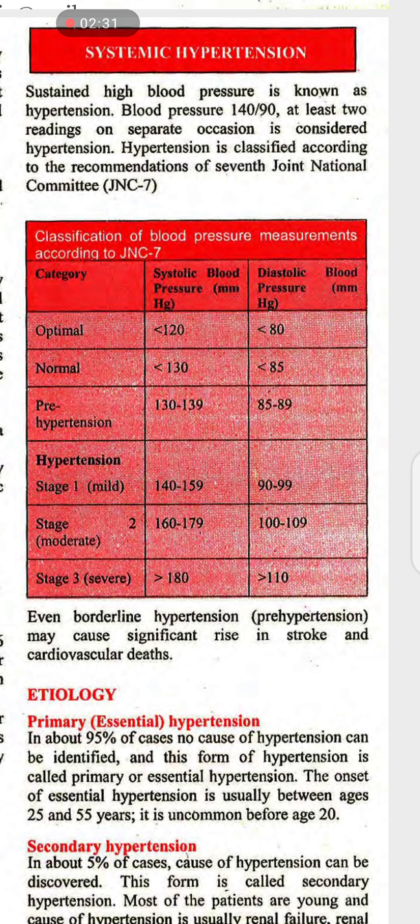Even borderline hypertension, pre-hypertension, may cause a significant rise in stroke and cardiovascular death. Pre-hypertension is one of the causes of stroke and cardiovascular death if the hypertension is sustained. It is called systemic hypertension.